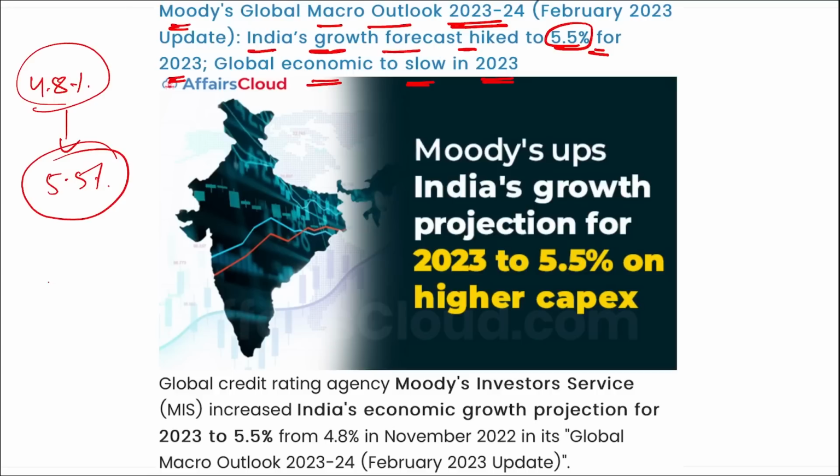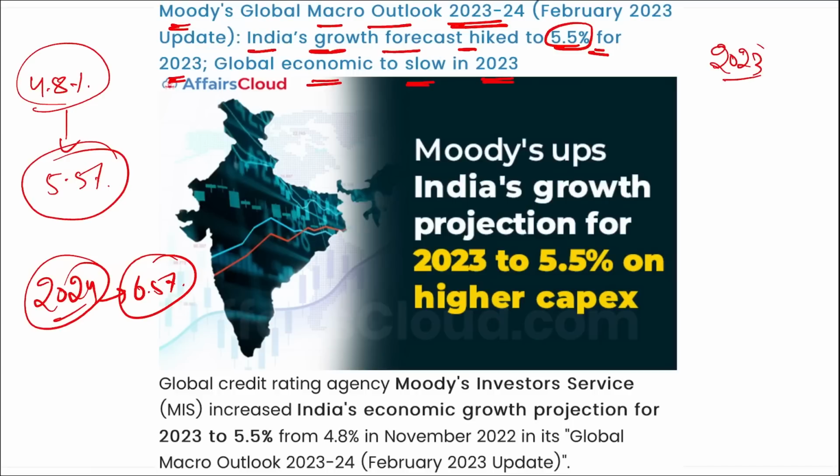Also, another projection was given by this report that stated that in the year 2024, India will be growing with a 6.5% GDP. All right. Apart from this, if we are talking about global growth rate, so in the year 2023, the global economy is expected to grow by just 2%. Earlier it was projected that in the year 2023 it will be growing between 2 to 3%, but now it has been slashed to 2%.